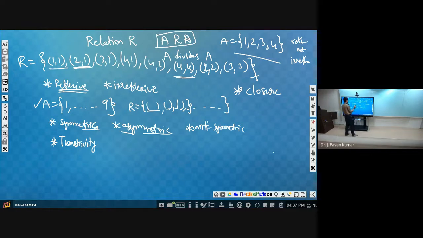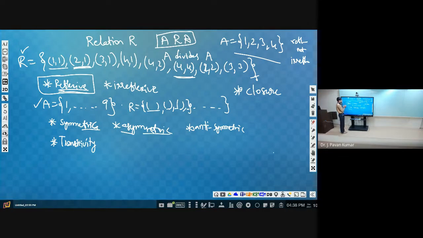Now coming to the point, a relation R is given to you. Now you have to check what the reflexive closure is. Try to understand the point.